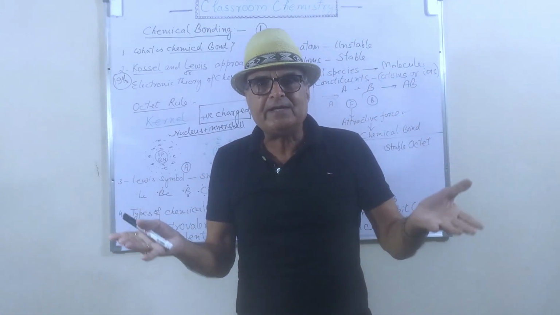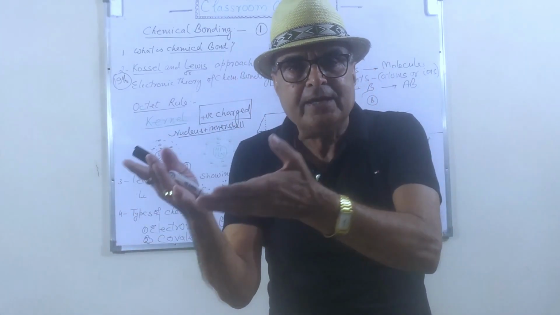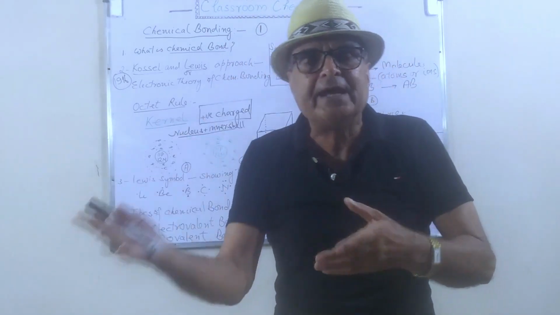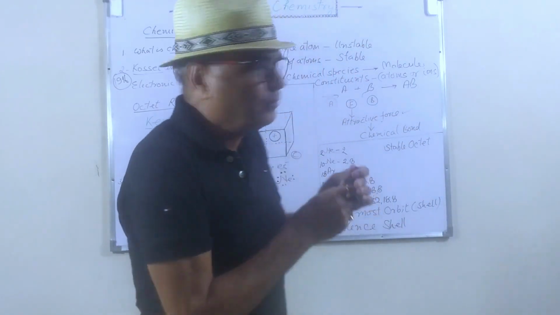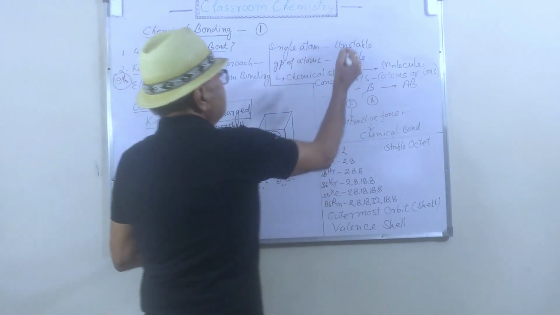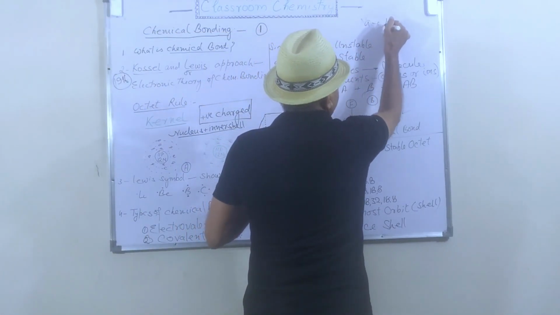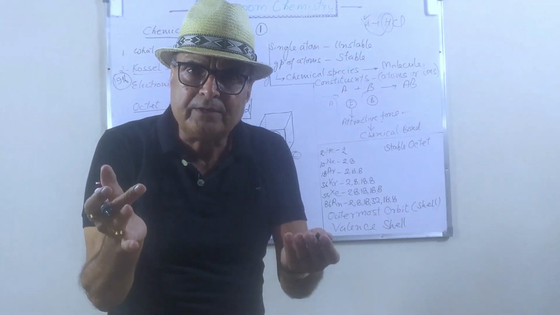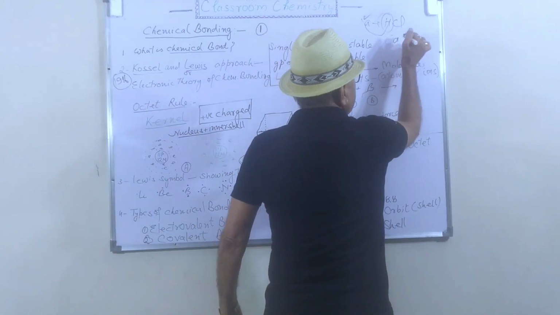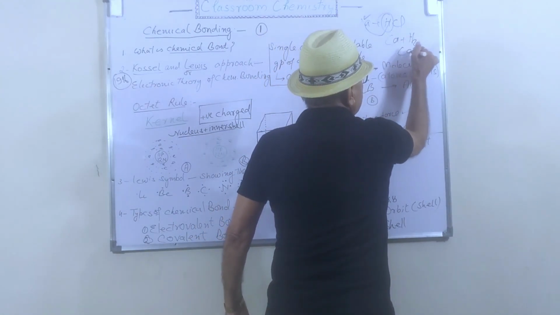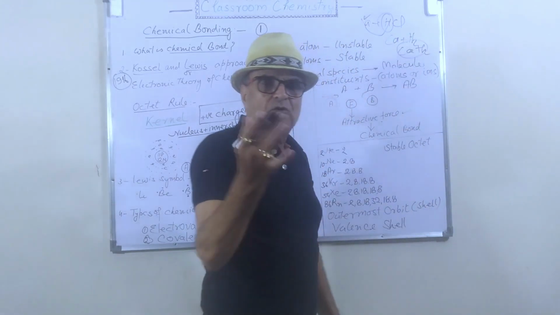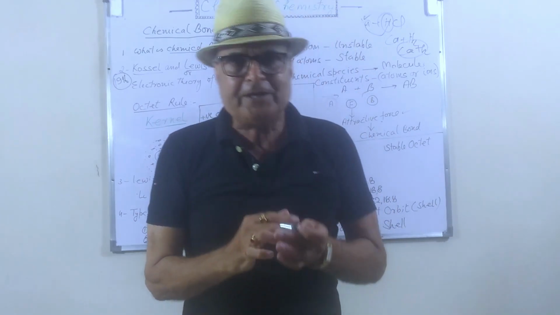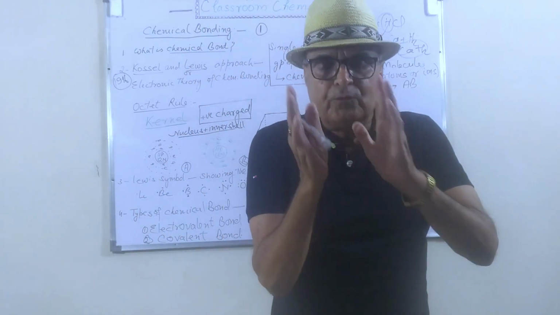Previously, valency was defined as the number of atoms replaced by an atom, or the number of atoms combined with an atom. Suppose, for example, the previous valency in terms of hydrogen. Suppose Na replaces one hydrogen from HCl, so the valency of sodium is 1. Calcium combines with two hydrogen to form CaH2, so the valency of calcium is 2.